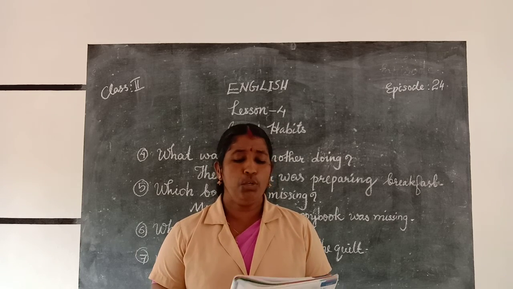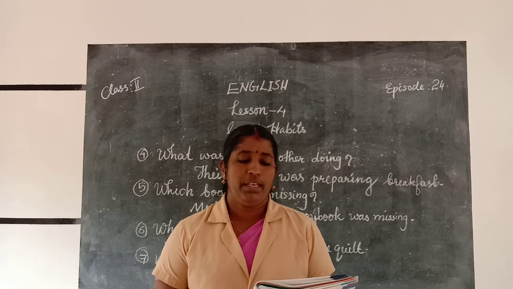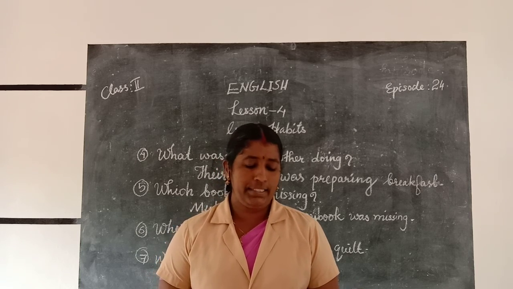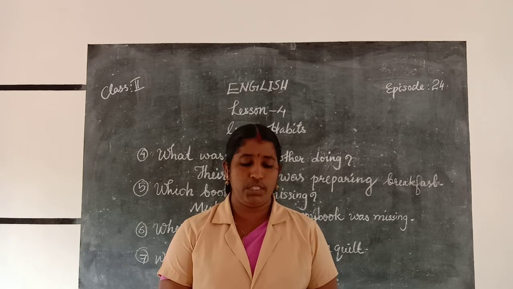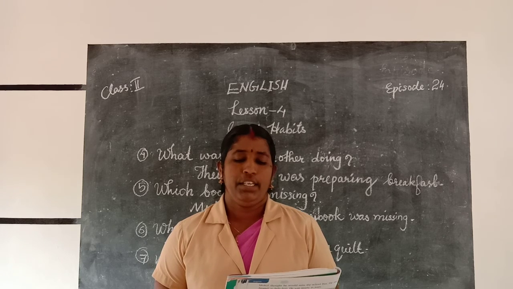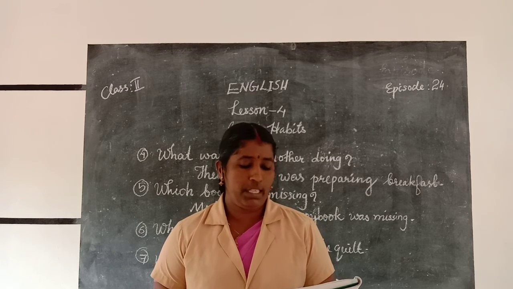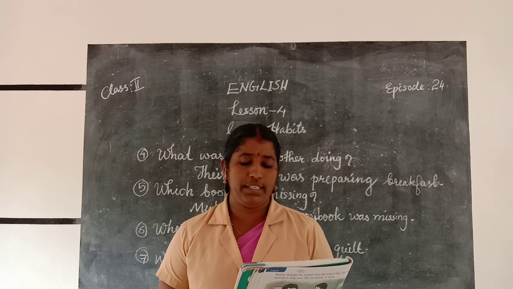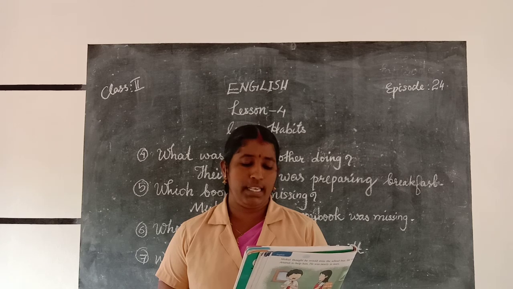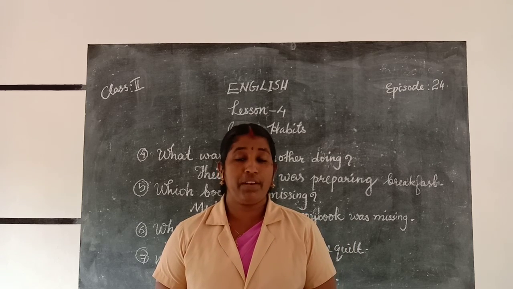Mukul thought he would miss the school bus. He requested Anandi to help him. He was nearly in tears. Anandi found a book under the quilt. She told him to be careful in future. Mukul learned a lesson. He promised that he would not be careless in future. Mother was happy to see a changed Mukul. He had become more careful and disciplined. He put his things in their proper place. She promised them a treat. Mukul and Anandi were very happy.